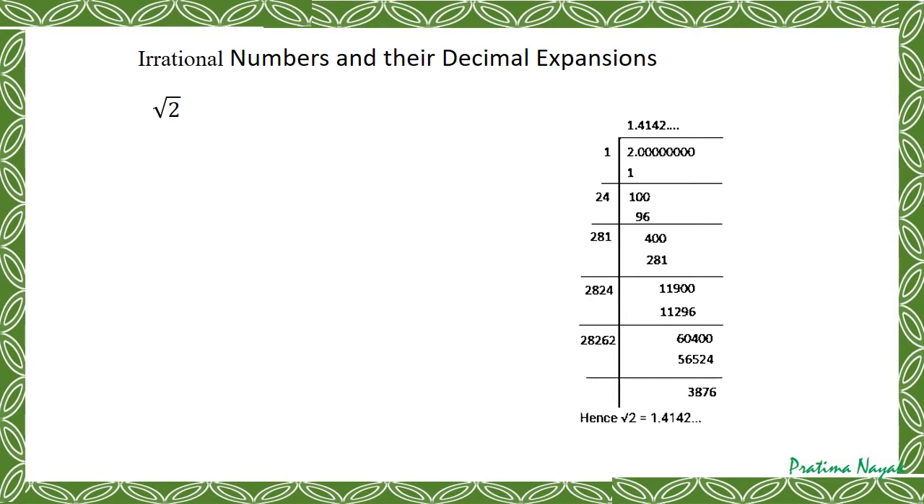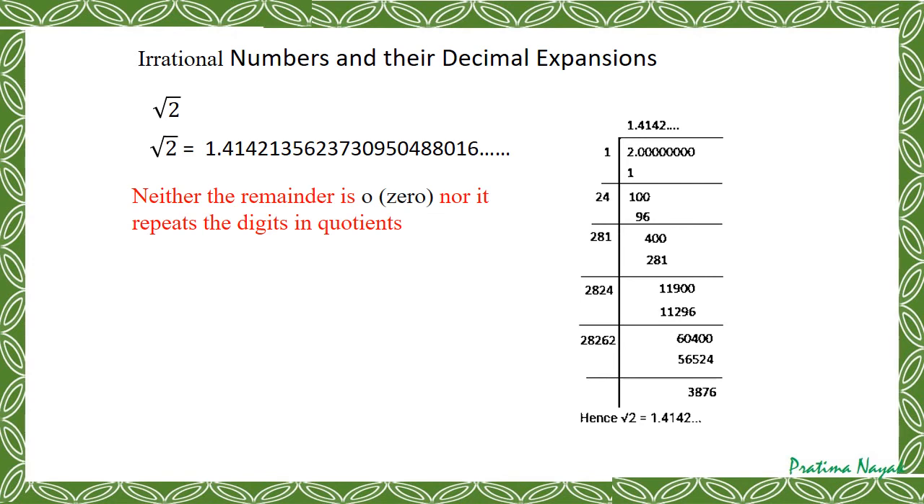So root 2 will be 1.412. If you sit patiently and go on doing this, you will get square root of 2 is 1.4142136. Oh my God, such a big number. Everybody will lose patience because it is non-terminating. Remainder is not 0. Also, it is non-repeating. Non-terminating, non-repeating.